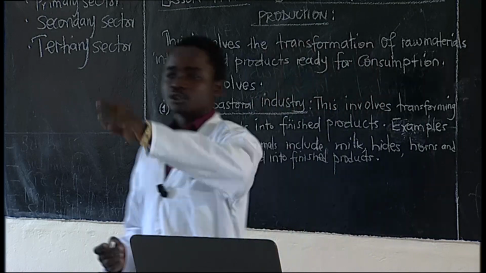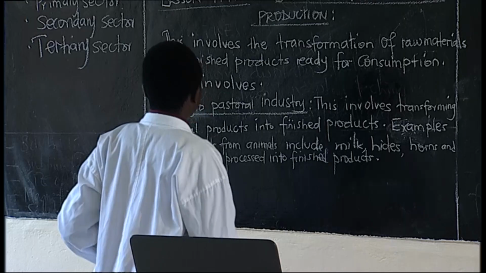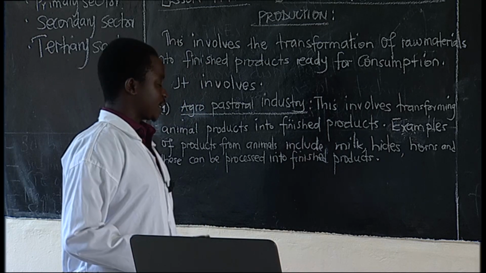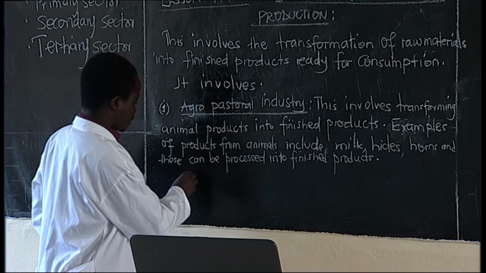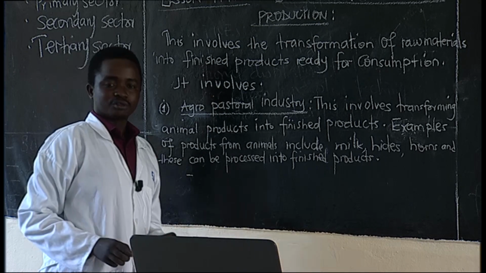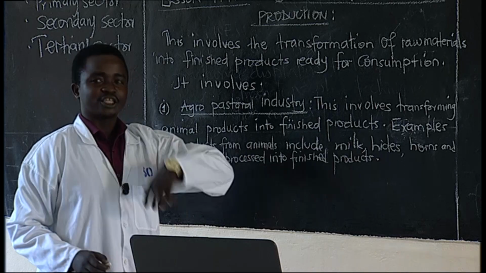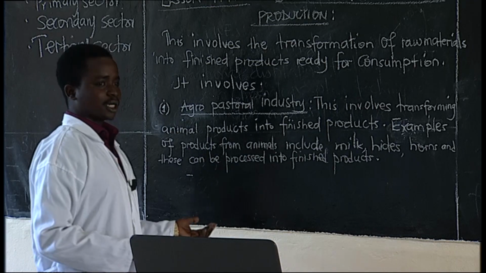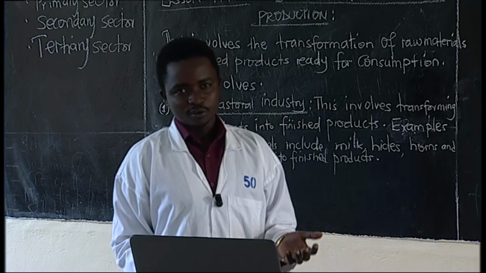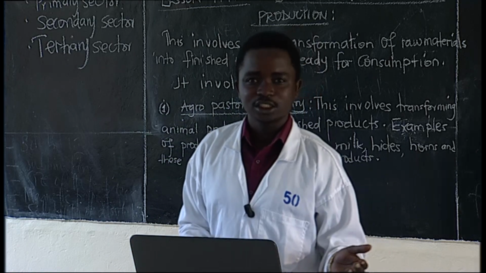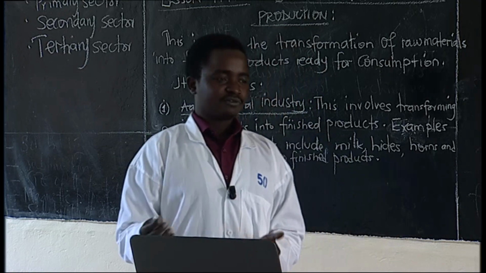And we have examples of agro-pastoral industries in Rwanda. We have like Inyange. Inyange industry transforms milk into finished products like yogurt. We have Nyirangarama industry. It also transforms some milk products into yogurts, into some finished products.